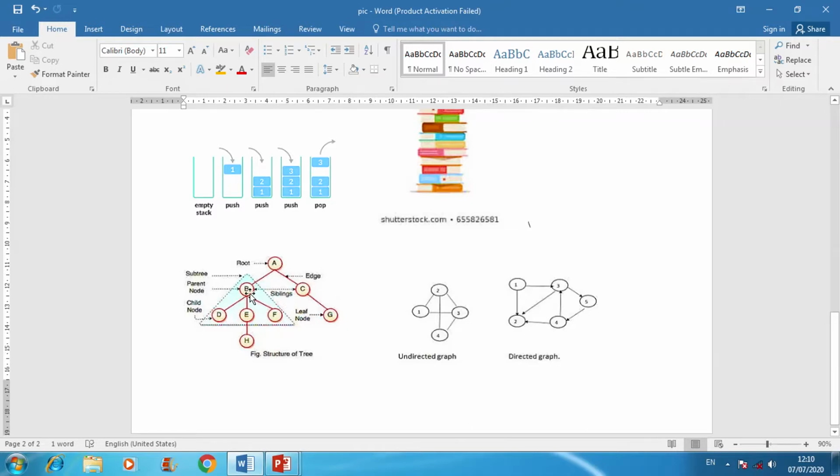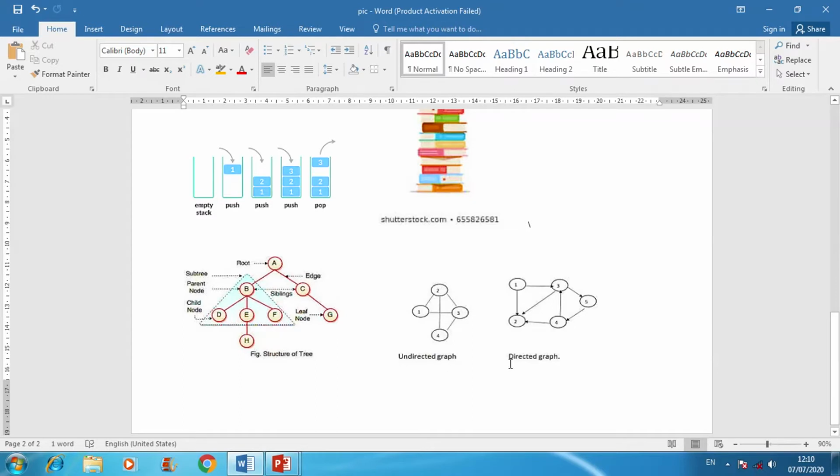Here in the example, B and C, because they are found at the same level, are called siblings, or we can say the nodes which are at the same level are called siblings. And the node which does not have any child is called a leaf node. The node which has no child further is called a leaf node.